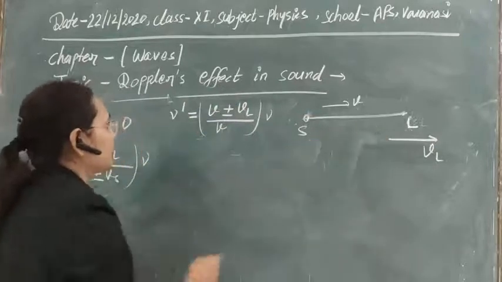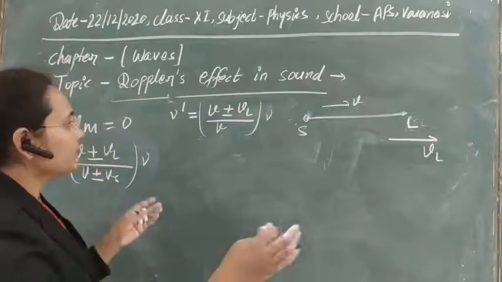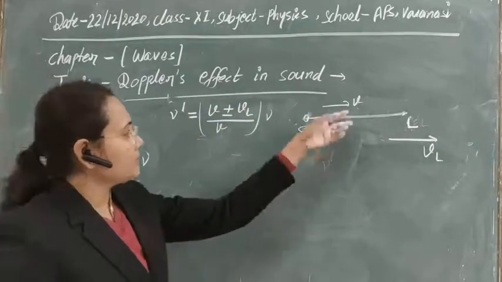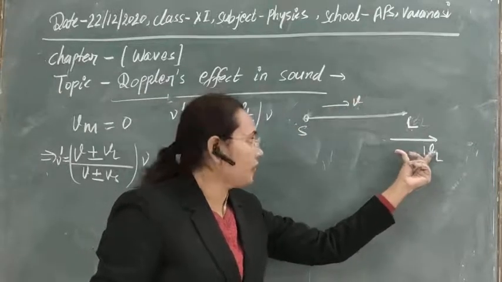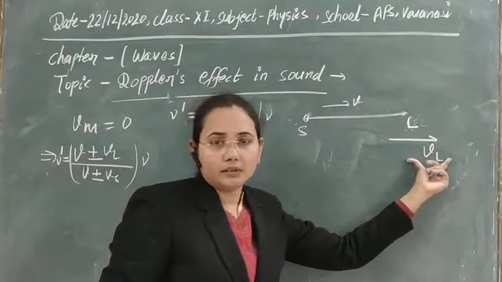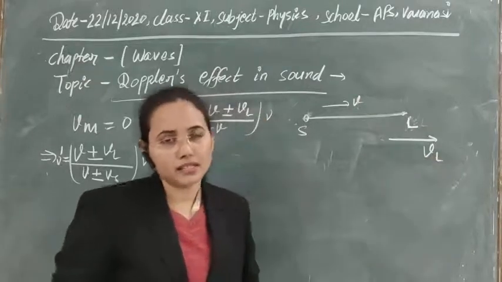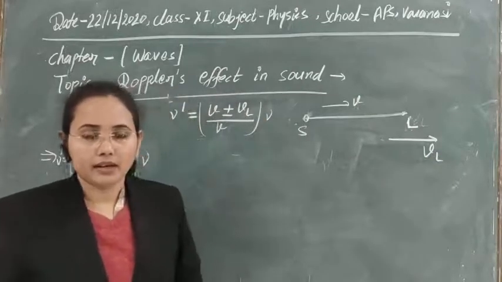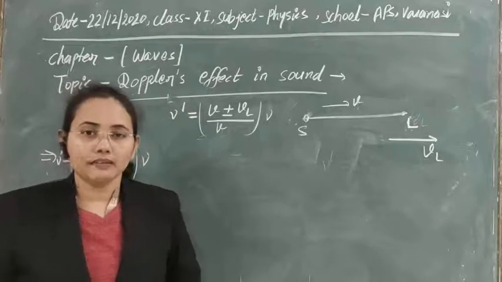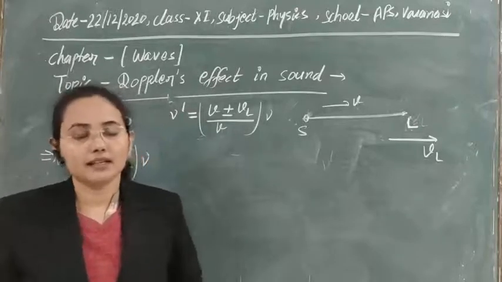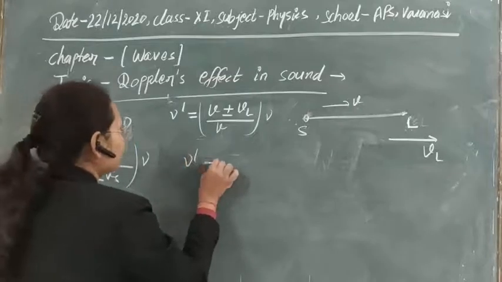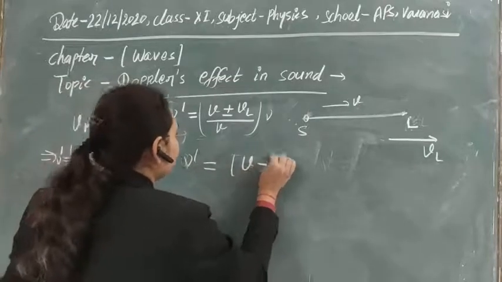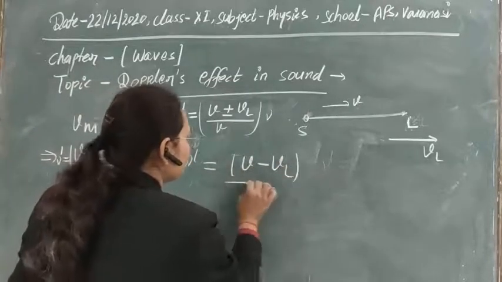Due to traveling more distance, you will see the relative motion between the velocity of sound and this VL, as they are moving in the same direction. As I have just told you, if they are moving in the same direction, then their velocities are subtracted, so there will be V minus VL.